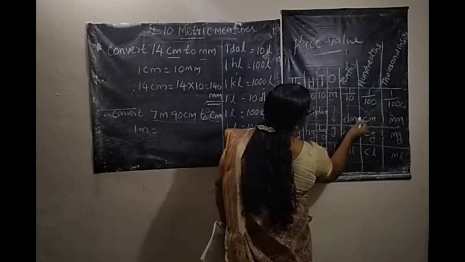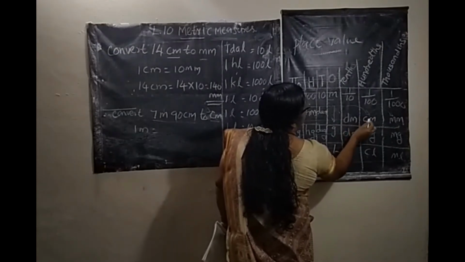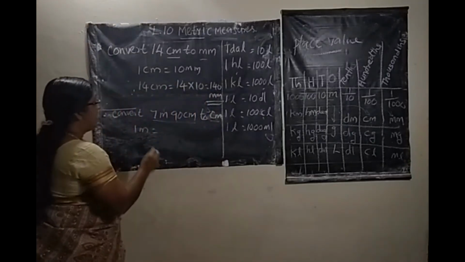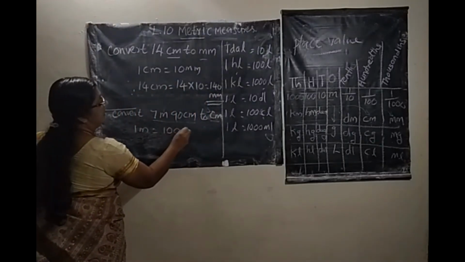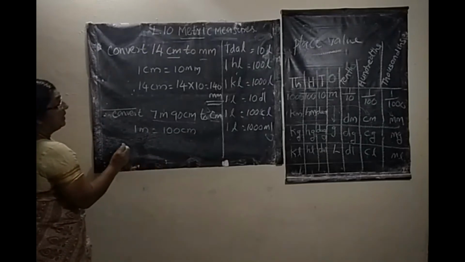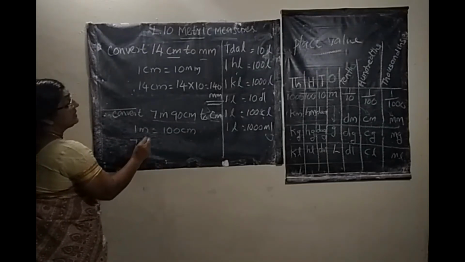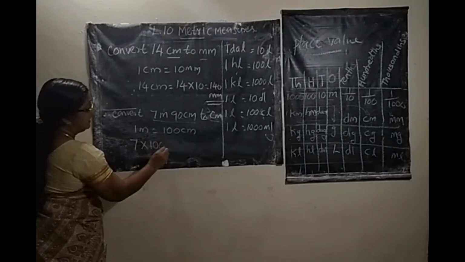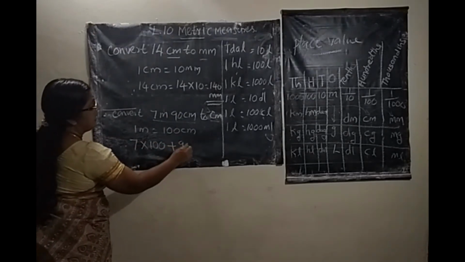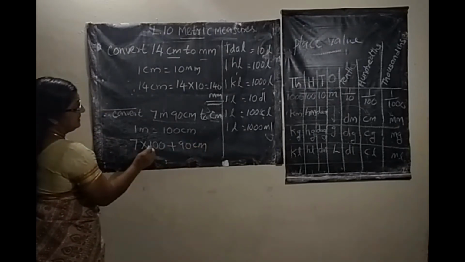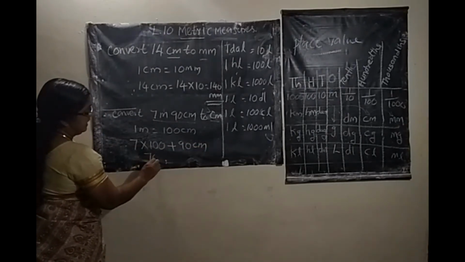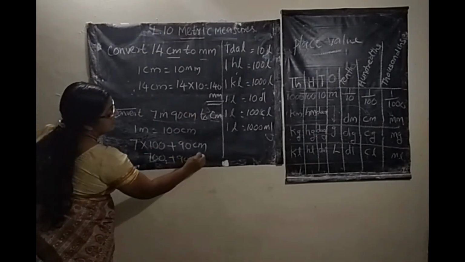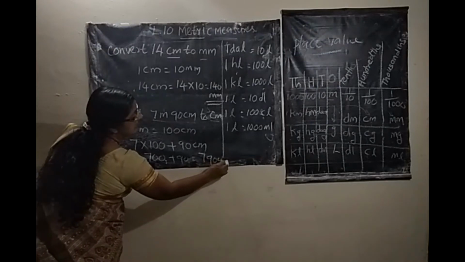From meter to centimeter, 1, 2, 3 columns. You multiply with 100. 1 meter is 100 centimeter. Therefore, 7 meter 90 centimeter equals 7 into 100 plus 90 centimeter. That is 700 plus 90 centimeter, equals 790 centimeter.